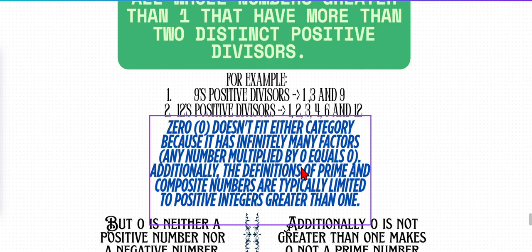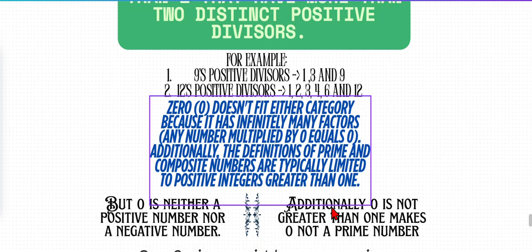Any number multiplied by 0 equals 0. Additionally, the definitions of prime numbers and composite numbers are typically limited to positive integers greater than 1, and 0 is not greater than 1.